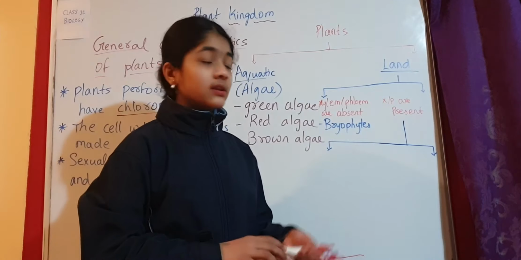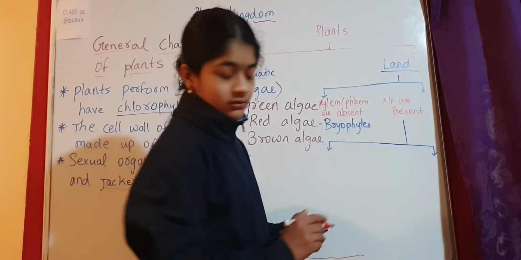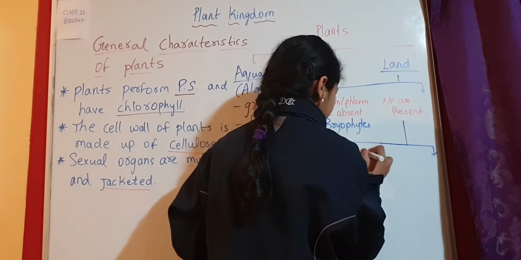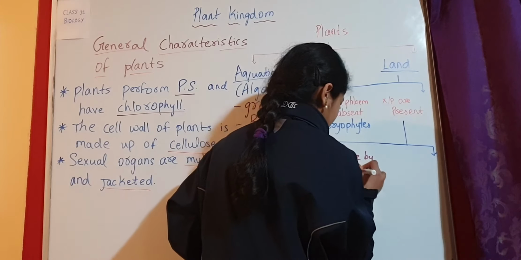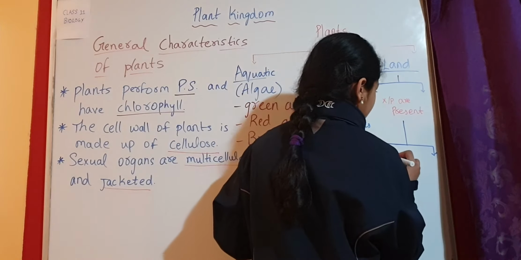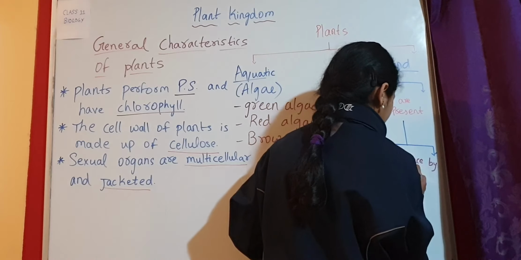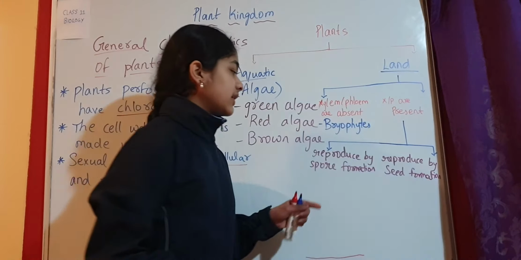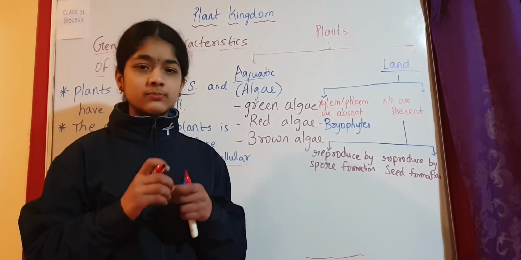So the first one, now this classification is on the basis of how they reproduce. The first one is that they reproduce by spore formation. And the next one is they reproduce by seed formation. So they reproduce by spore formation, that means with the help of formation of spores they reproduce.